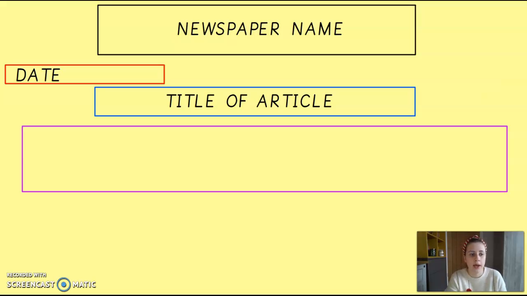Now, I've done a little purple box to say how you're going to lay that out. So, like in our bus boycott one and our example one on Thursday, your summary paragraph is going to go all the way across the page underneath your article. Now, as this is more independent than our bus boycott one, I'm not going to give you any information or sentence stems to start it off, but you could think back to our bus boycott newspaper reports and think about what sort of things you wrote.